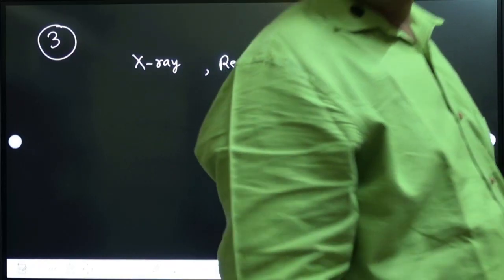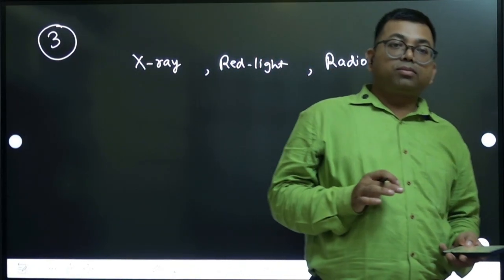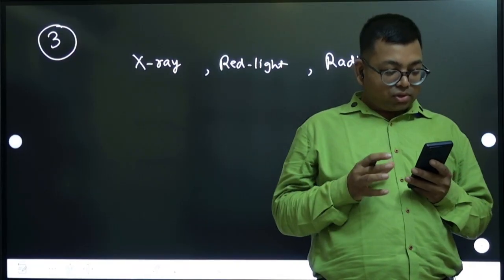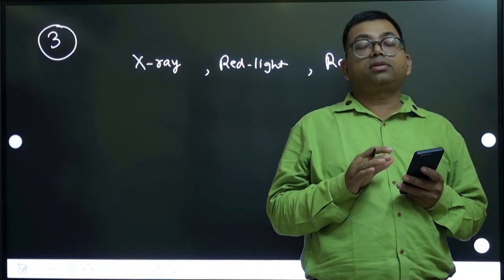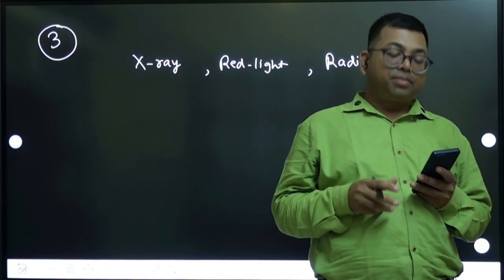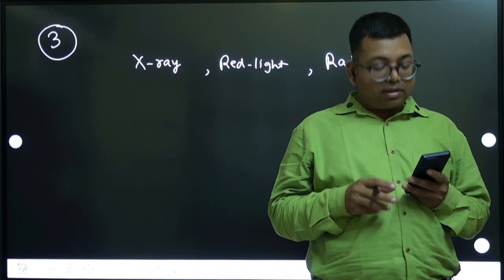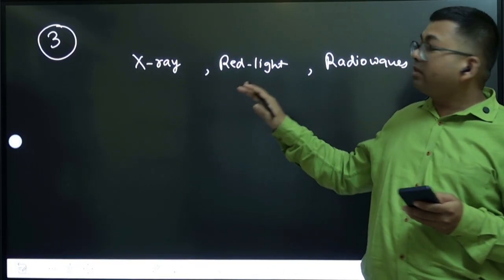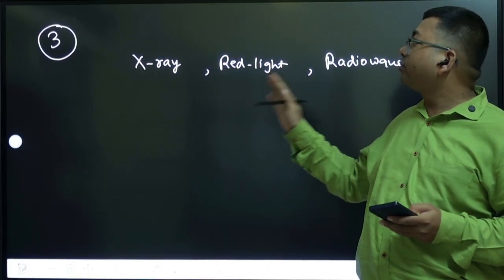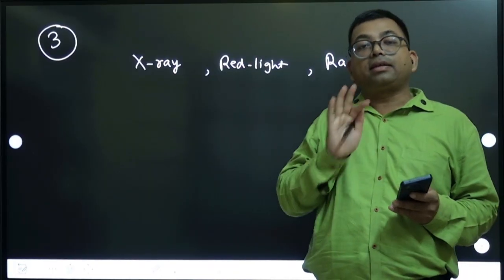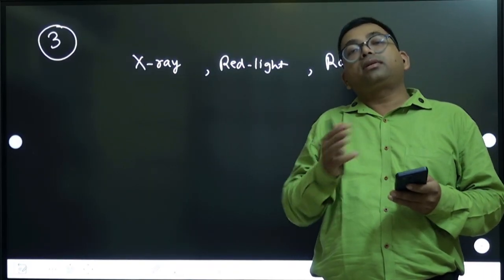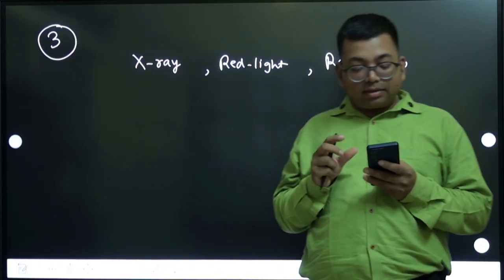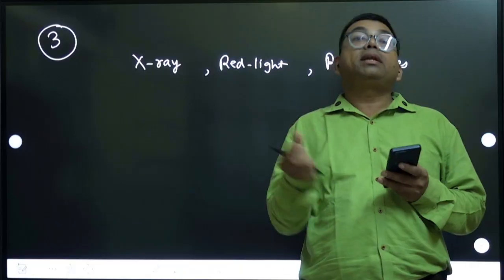Okay, so this clarification we want to do, because last class we interpreted in a different manner. When they ask this question, this is a possible interpretation. It's not that it is wrong, it's a possible interpretation. They are saying what physical quantity is same for X-rays, and if they simply say what quantity is same for all these things, then we can give the correct answer. But they have given some values, and so another kind of interpretation can happen. So last class we tried to compare the numerical value of that.